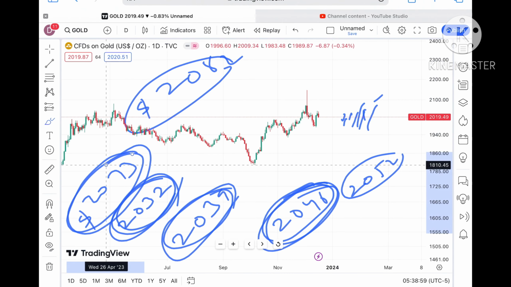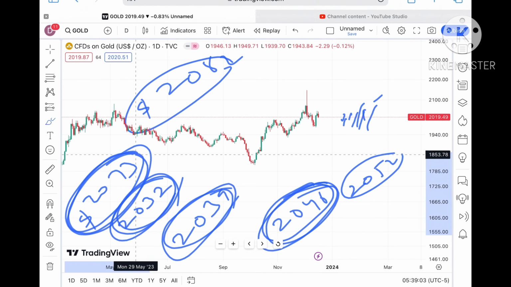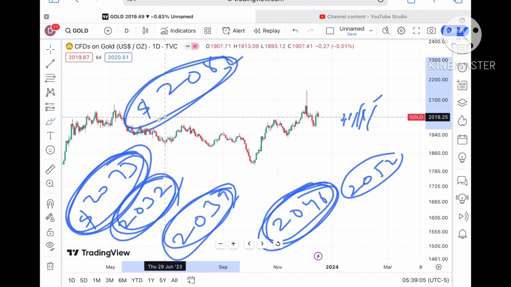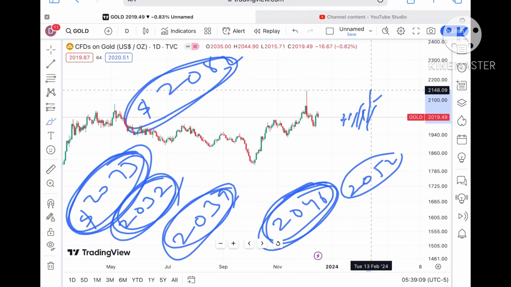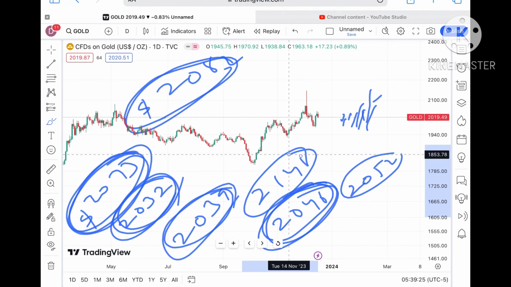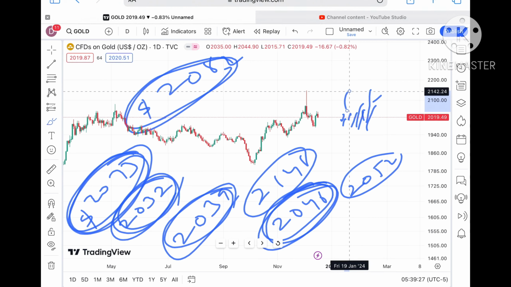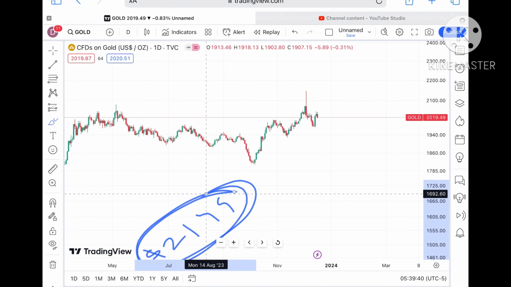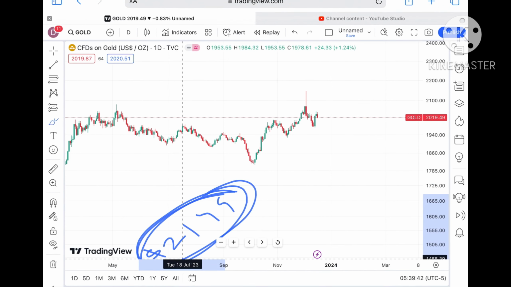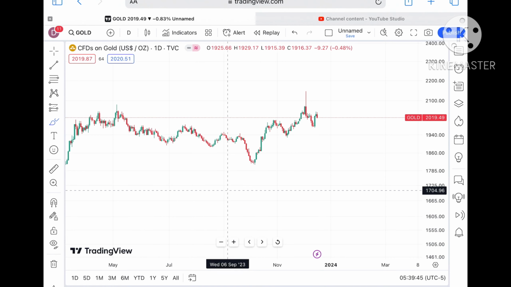Because this $20.73 is already being a strong resistance, a bounce back can come. But if it started going up on this level, we will see a level of $20.82. Once the price started sustaining over $20.82, we can see a further upside towards a level of $21.49, and from there a further upside movement we can see. If it started going over $21.49, a further upside we can see, because this is an all-time high and there are chances of going further higher.